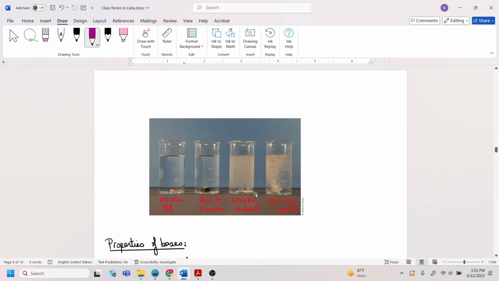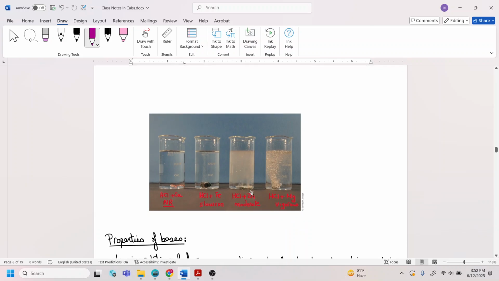So if you take a beaker and you dissolve a piece of copper in HCl, you're not going to see any reaction. You see a reaction when the piece of metal starts dissolving. With iron and HCl, you're going to see the iron start to dissolve, but the process is going to be really, really slow. So you would say that this is a slow reaction with iron.